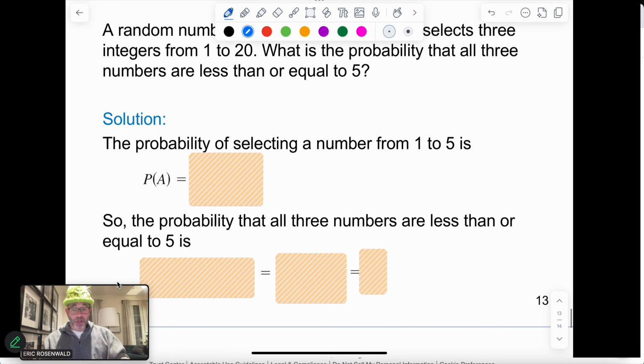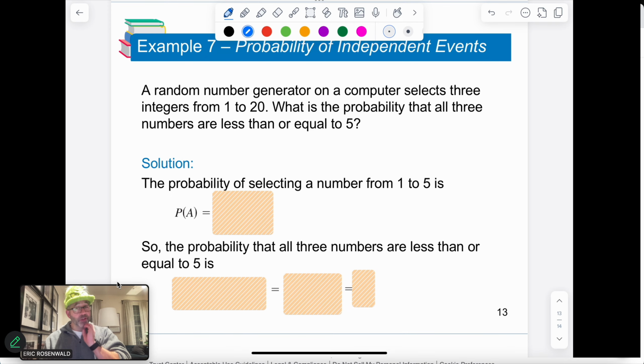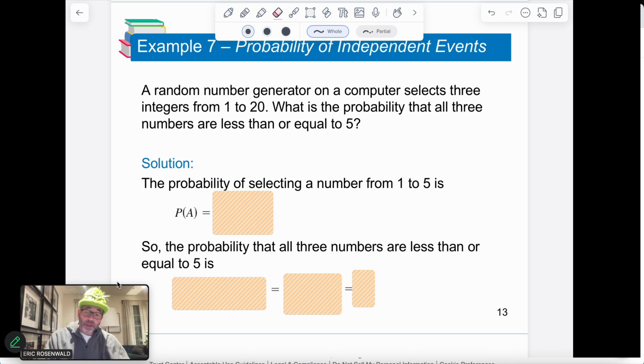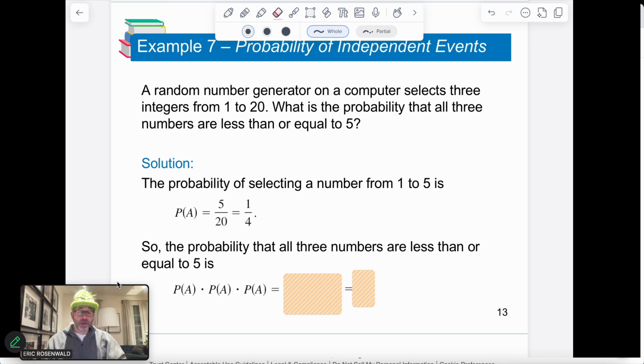So let me show you an example of random integers generated on a computer, and we're talking about multiple events taking place where one has nothing to do with the other. So we have this computer that's going to randomly generate an integer. The first integer is going to come up. It's going to have to be from a 1 to a 5, okay? The probability of that happening is that there is 1, 2, 3, 4, 5, right? So there's 5 out of all 20 numbers, which reduces to 1/4. The probability of it coming up one of those numbers, and then another one of those, and then another one of those, each one has nothing to do with the previous. And so because of that, we say that they're independent.